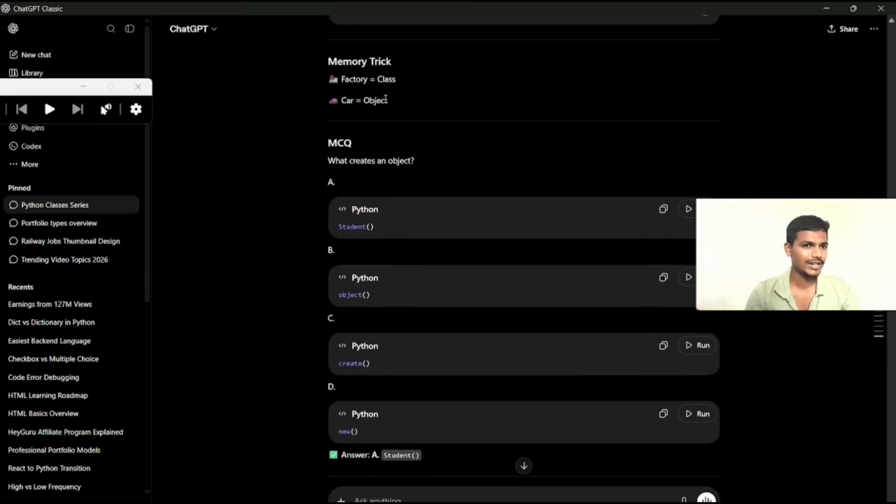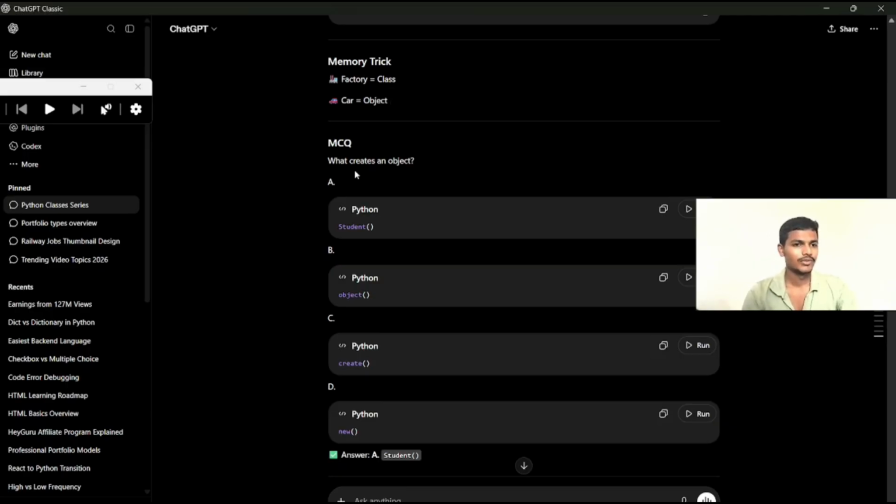Right now, a memory trick. This trick is used to remember what a class is, what objects are, and everything. Okay, factory, we learned already. The factory is the class, and the materials inside are called objects.